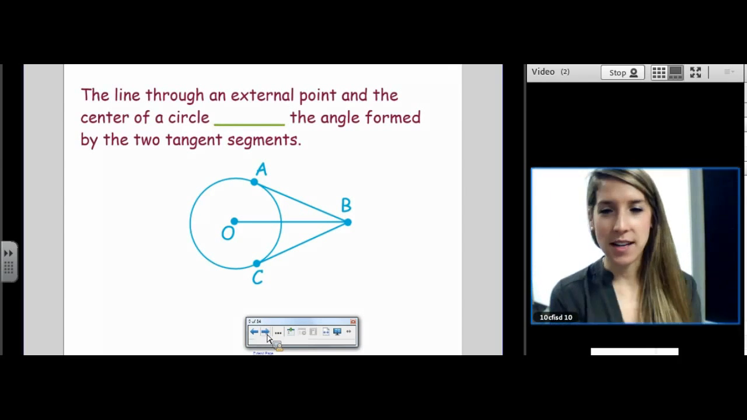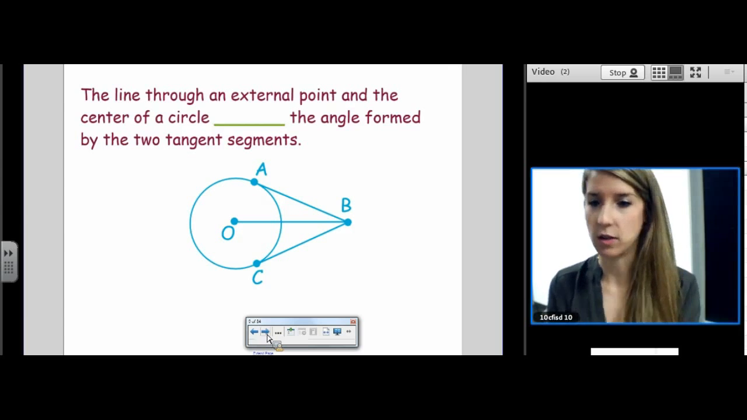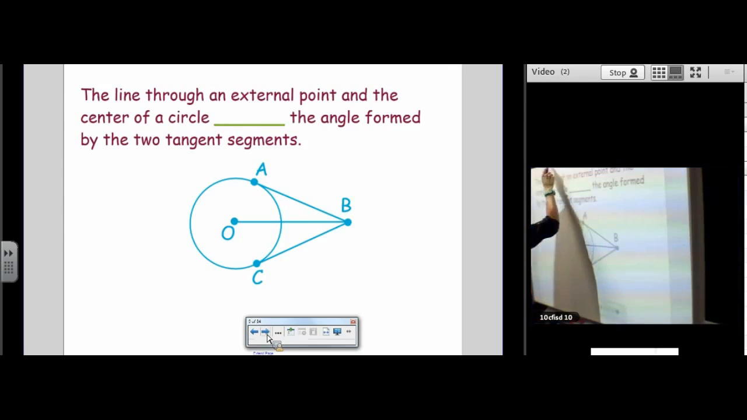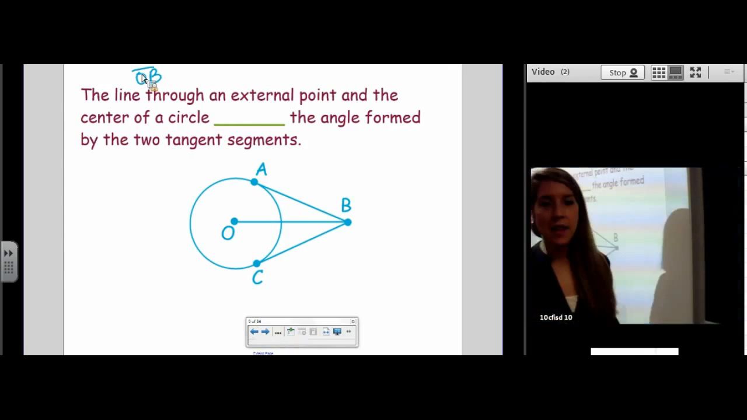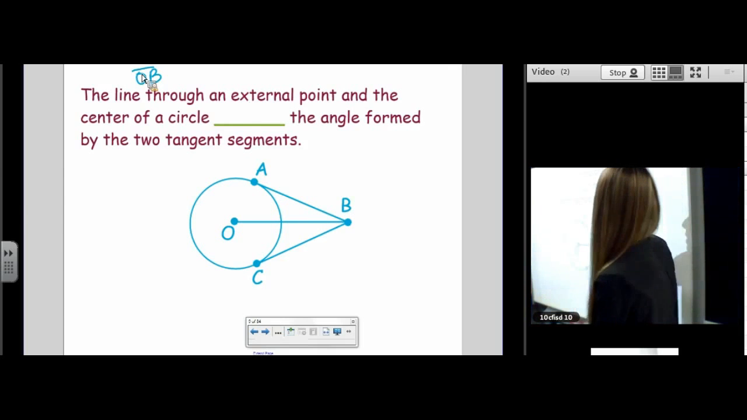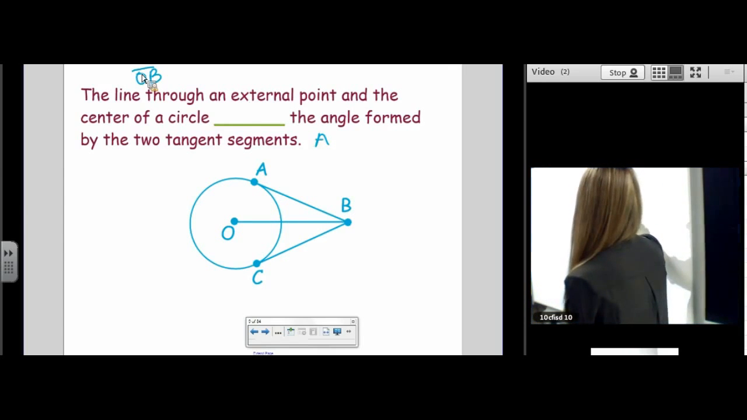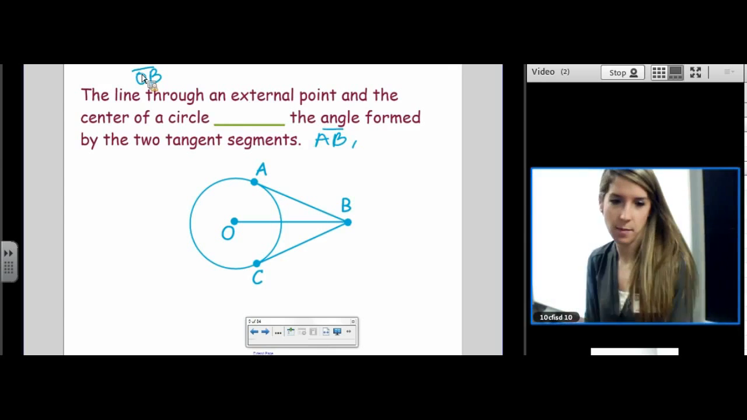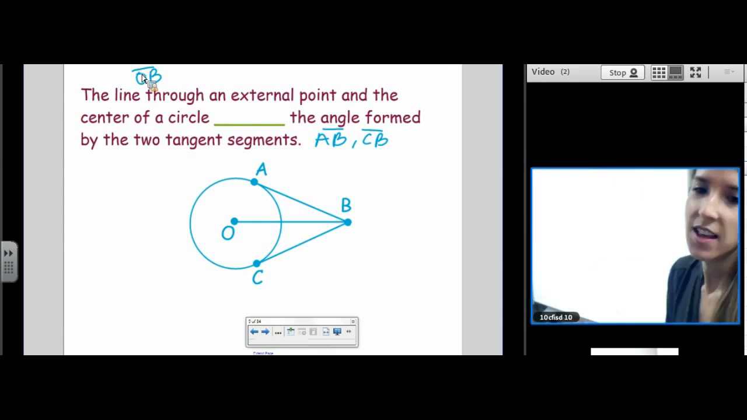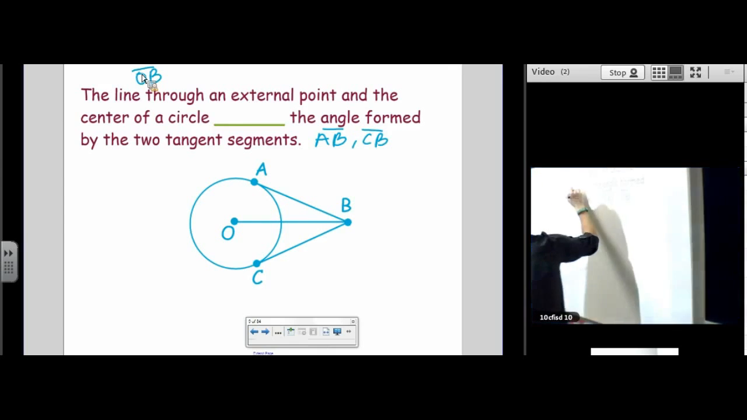The line through an external point and the center of the circle. So we're talking about this line segment OB in this picture. Blank the angle formed by the two tangent segments. The two tangent segments are AB and CB. What goes in the blank? Yes, very good. Bisects.